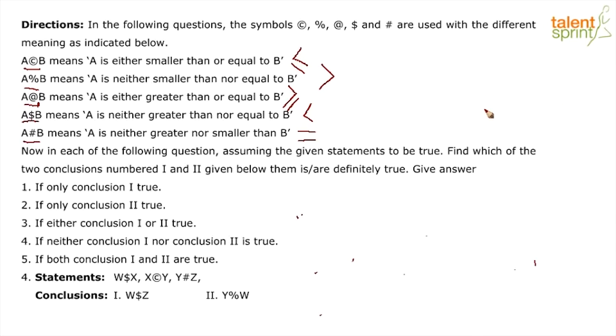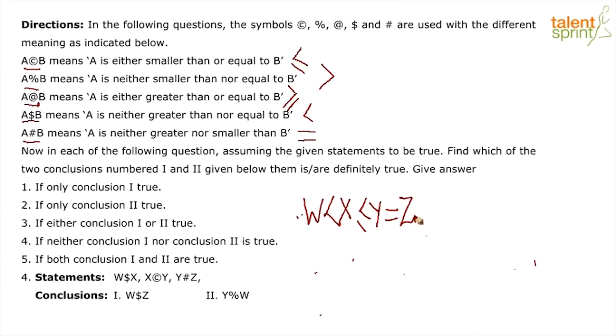Okay, what I'm going to do is quickly write the inequality statement and hope that makes things clear for you. So we know W dollar Z, which means that W is smaller than Z, W dollar X, which means that W is smaller than X. Then they tell us X copyright Y, which means that X is smaller than or equal to Y. Then they tell us Y hashtag Z, which means Y is equal to Z.